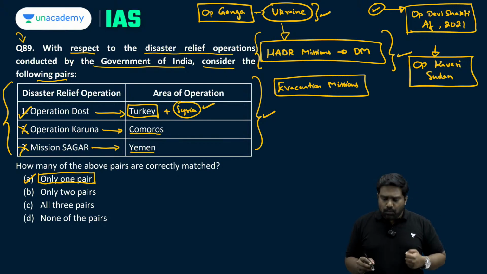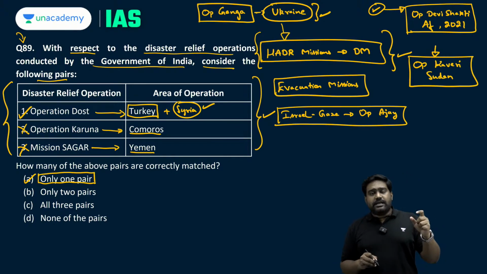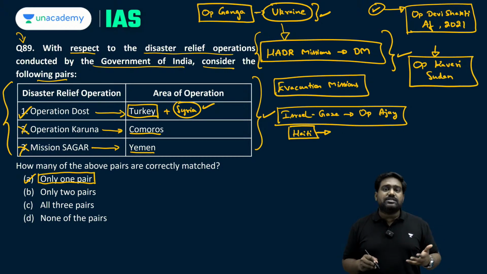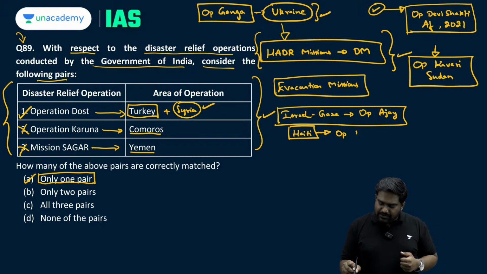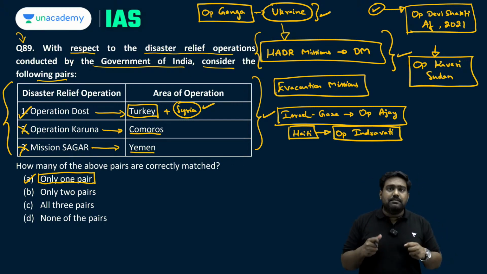Then after the Gaza war broke out, from Israel and from Gaza, we rescued the Indian nationals under Operation Ajay. And in the Caribbean nation of Haiti, following the increase in gang violence and criminal activities, there was a serious threat for Indian nationals, and we evacuated some of the Indians from Haiti under Operation Indravati. So these are some recent evacuation missions that you need to remember.